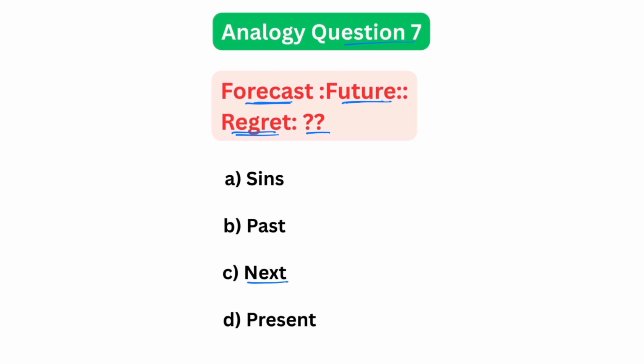Is it our next action? No. Is it the present? Not really. Is it our sins? Sometimes related, but that's not a time period. So, regret is always related to things that have already happened. That means it connects to the past. The correct option is option B, past. So the relationship is forecast is to future, regret is to past.